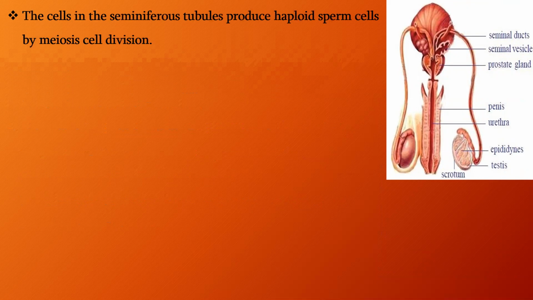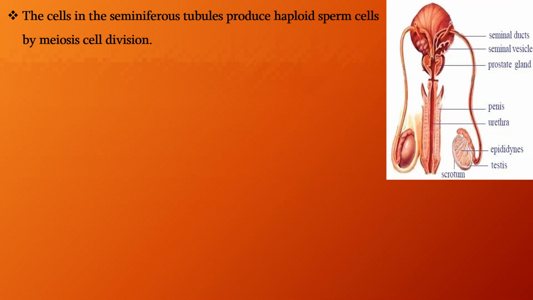The seminiferous tubules are lined with the germinal epithelium. This germinal epithelium undergoes meiotic cell division for the formation of male reproductive units called sperms. So the sperms are produced by the process called meiosis cell division. We know the importance of meiosis cell division: here the chromosome number is reduced to half.